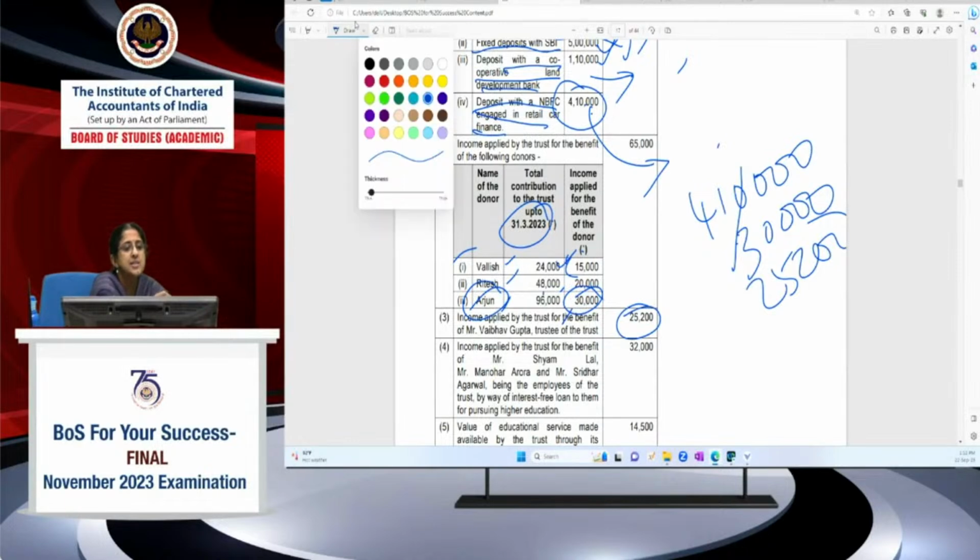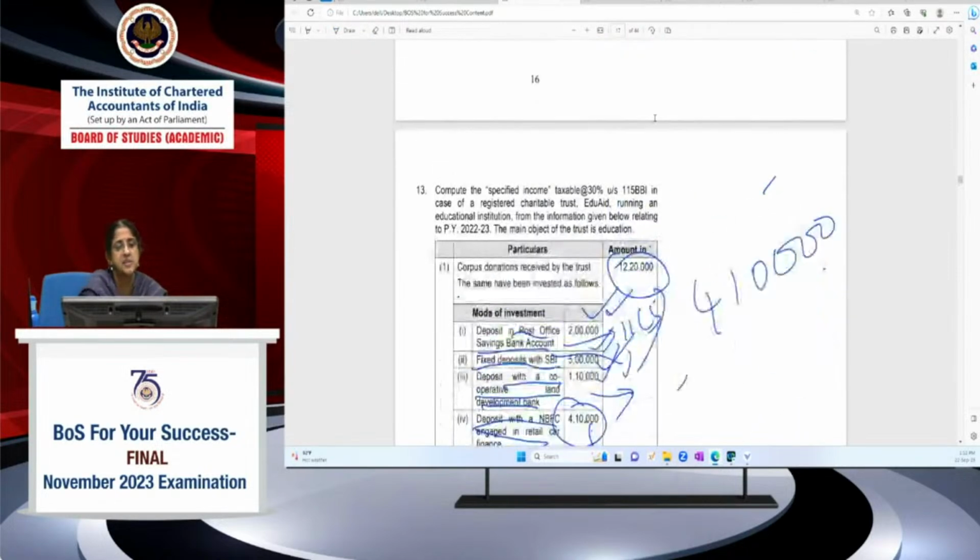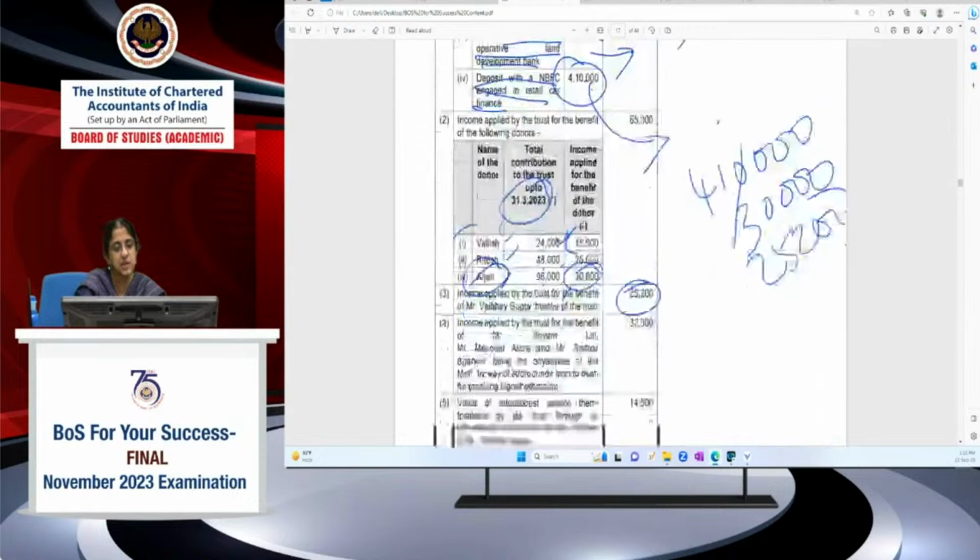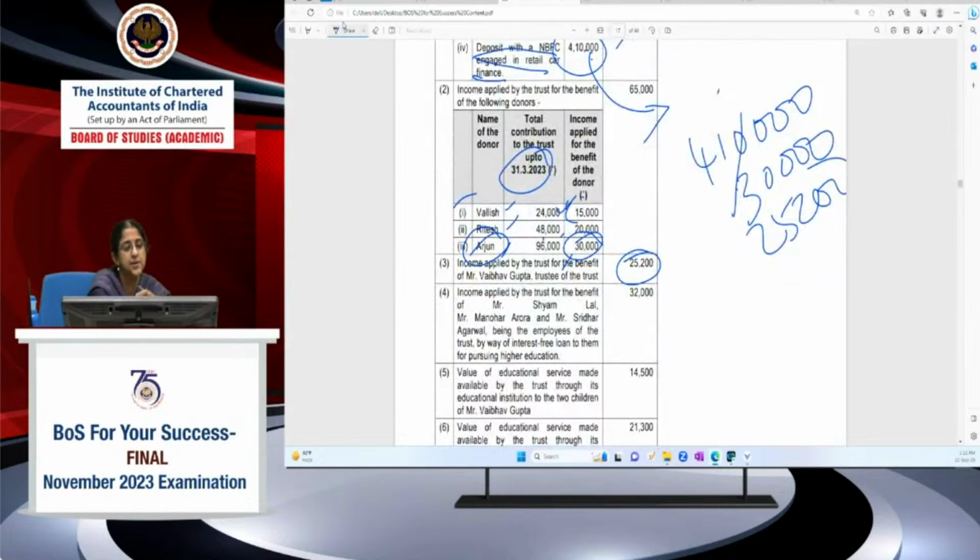Okay. Now, what is this trust basically? This trust is basically EduAid. It is running an educational institution and its main object is education. So here it is given to the employees by way of interest-free loans for pursuing higher education. Higher education is the object of the trust, and employees are not prohibited persons. Employees or even workers, as Ashish Rajwani has said, are not prohibited persons. So this is permissible. So this will not be included in specified income.